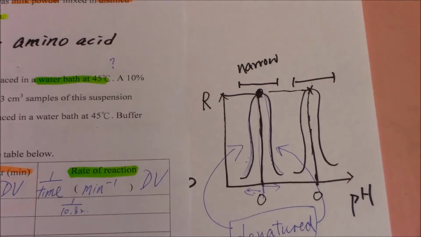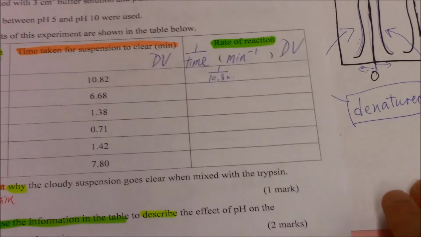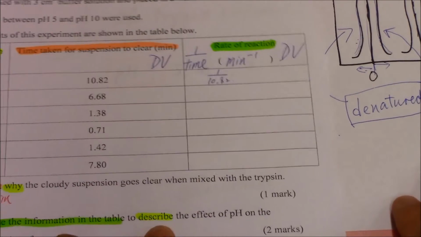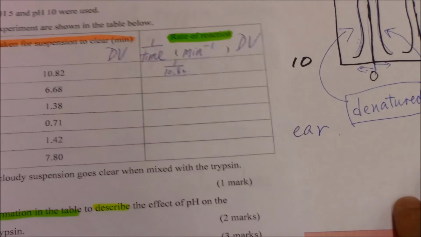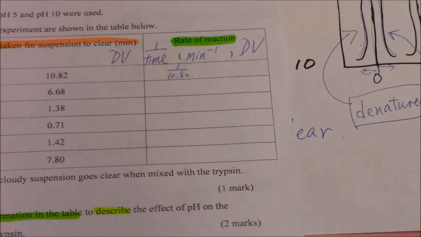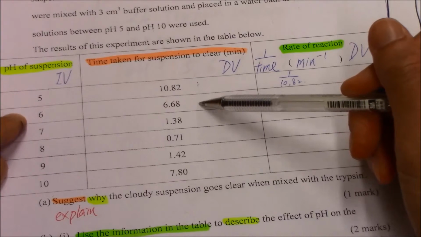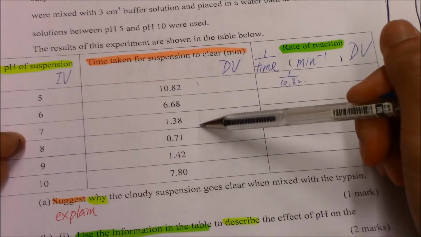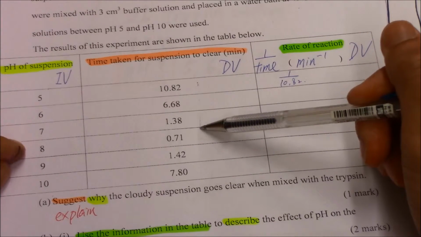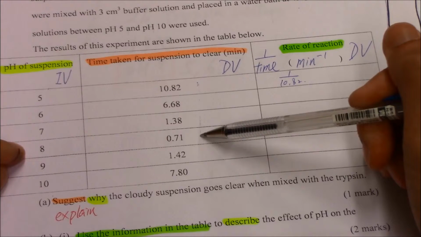Remember this case. So, use the information in the table to describe the effect of pH on the activity of trypsin. So you can see that by increasing the pH, will the time taken for suspension to clear be shorter or be longer?